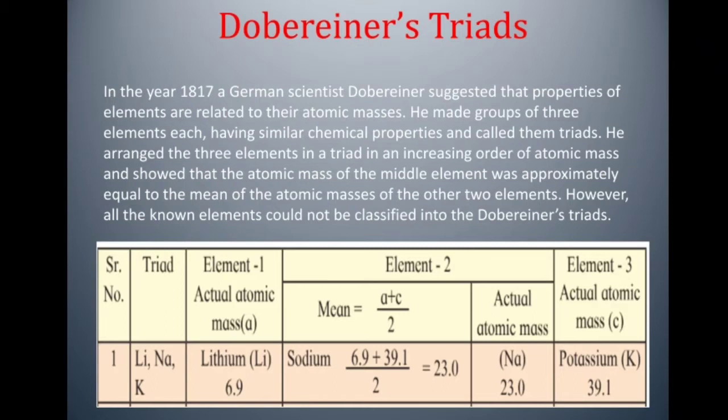Here, if we take the mean of the atomic masses of the 2 elements, we get (6.9 + 39.1)/2 = 23, which is the atomic mass of the middle element, that is sodium. However, all the elements could not be classified into the Dobereiner's triads.